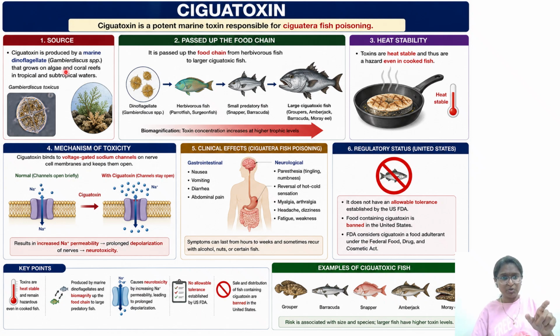Ciguatera toxin is produced by marine dinoflagellate. Sometimes you might get this one also, the Gambierdiscus species. They might or might not give the species in the exam. It grows on algae and coral reefs in tropical and subtropical areas.